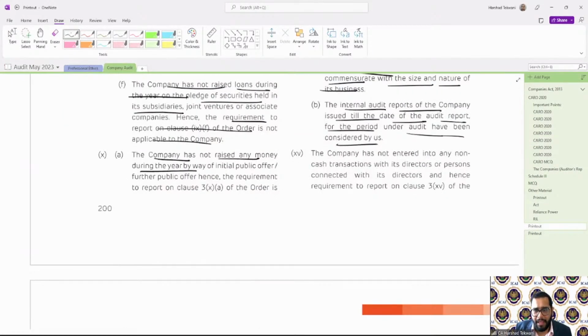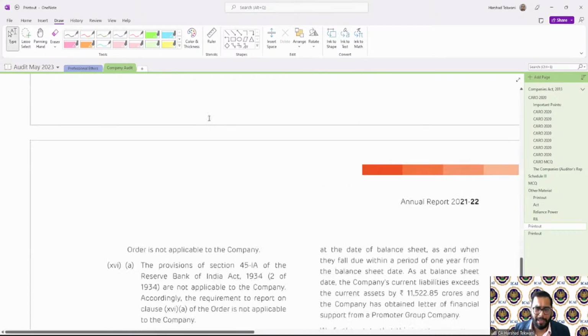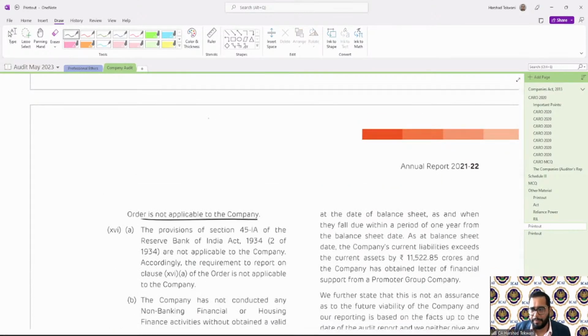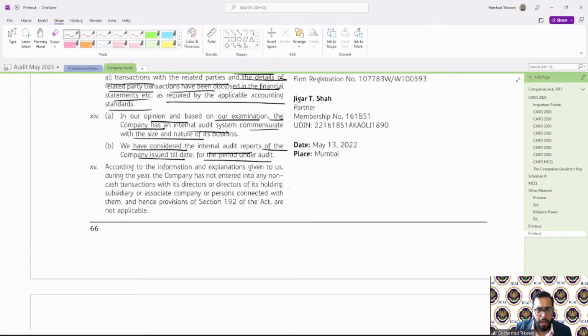The company has not entered into any non-cash transaction with its directors or persons connected with them. Hence, the requirement to report on this clause is not applicable. In the second one, here also the same: the company has not entered into any non-cash transaction with directors, directors of its holding, subsidiary and associated companies, or persons connected with them, and hence section 192 of the act is not applicable. Clear? Any doubt?